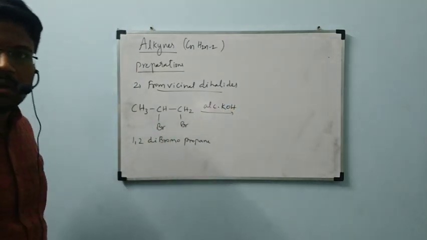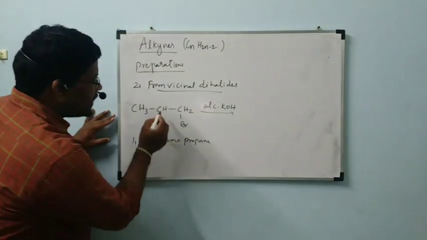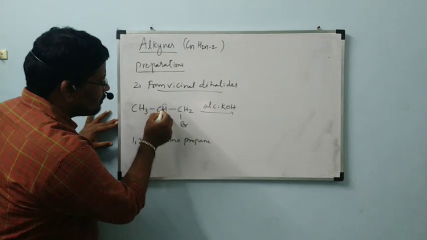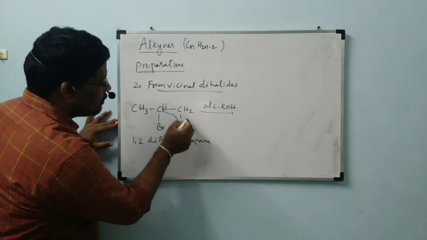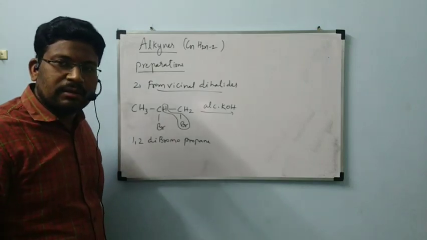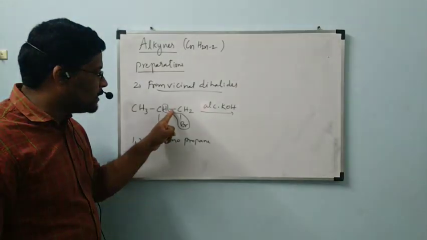In the first step, hydrogen from one carbon and bromine from another carbon will be removed as HBr, which is dehydrohalogenation, to form a double bond here.